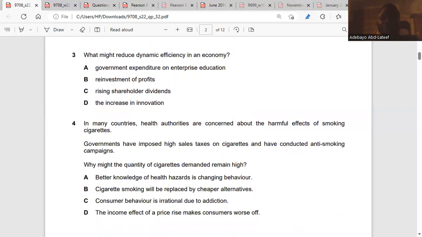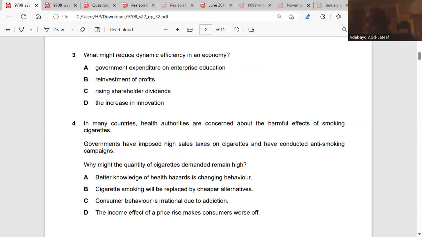Question 3. What might reduce dynamic efficiency in an economy? When we talk about dynamic efficiency, that means you're able to spread your risk. They say government expenditure on enterprise education, reinvestment of profit, rising shareholders' dividends, the increase of innovation. Government expenditure on enterprise education is good for the economy. The economy will be fine. There is dynamism in efficiency there. Reinvestment of profit is good for the firms. Increase in innovation is good. That means there's innovation, new ideas to make profit.